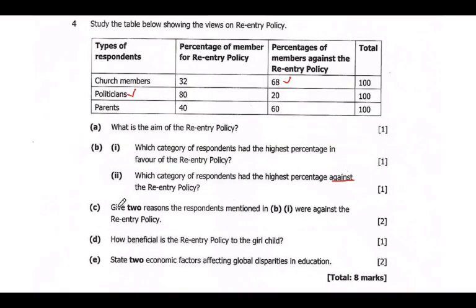Okay, and then we look at the other side, which is C. Give two reasons the respondents mentioned in B1 were against the re-entry policy.